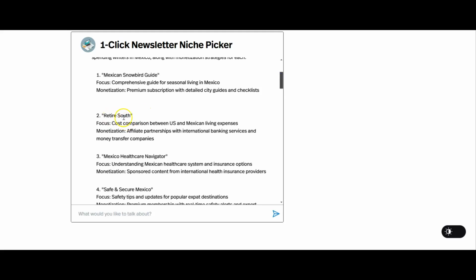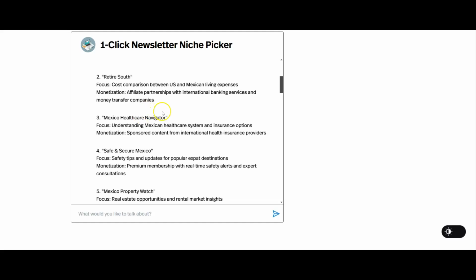Second one we've got here is Retire South. We've got a cost comparison between US and Mexican living expenses. So this will be people thinking about going down to Mexico and wanting to decide if it is the best thing for them. We've got affiliate partnerships with international bank services and money transfer companies. Now, these companies tend to pay a really, really good amount. Plus, it should be recurring income because when people sign up for these services, they tend to stay with them on a monthly basis. So you might be able to find some services out there that are recurring. As long as somebody's signed up to the service, you are constantly, month by month, going to be able to make that money as an affiliate.